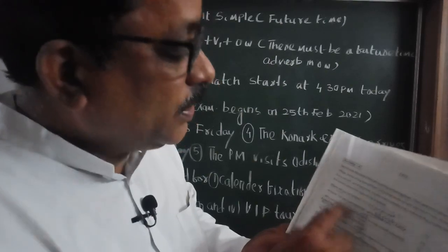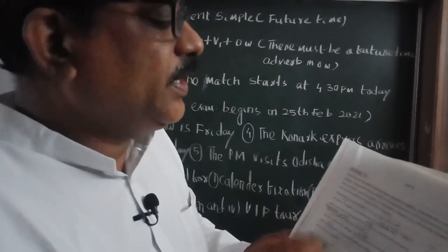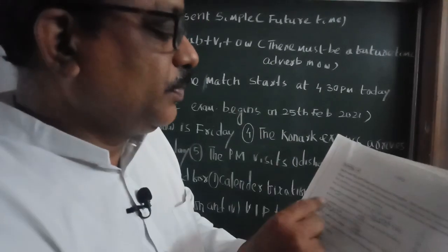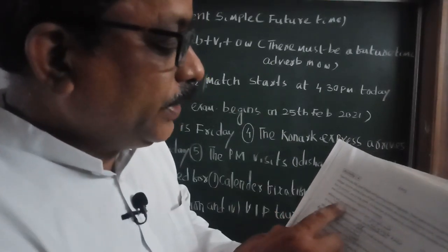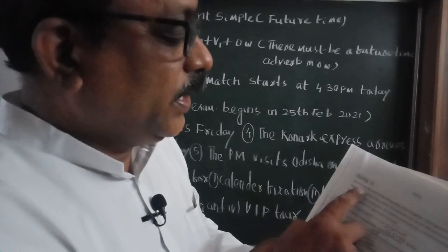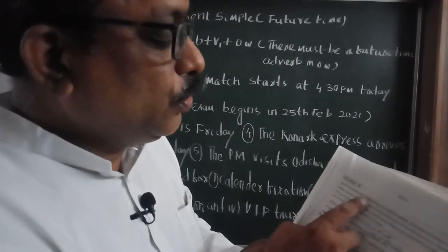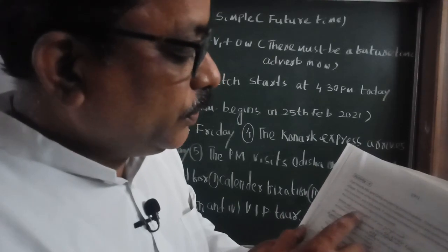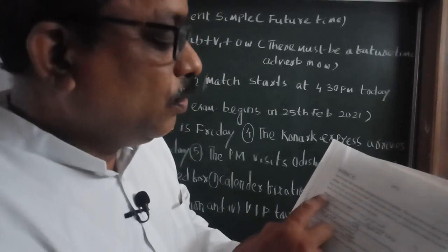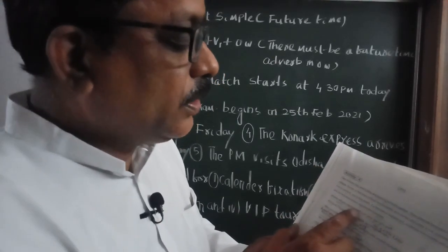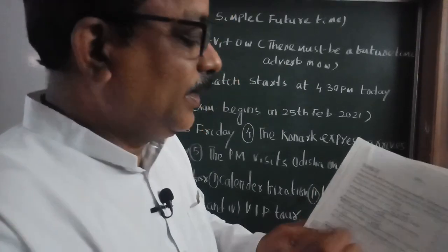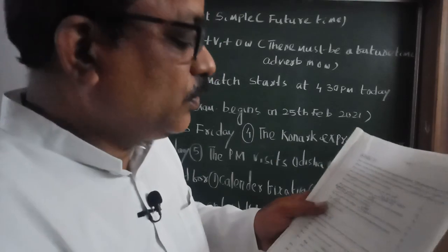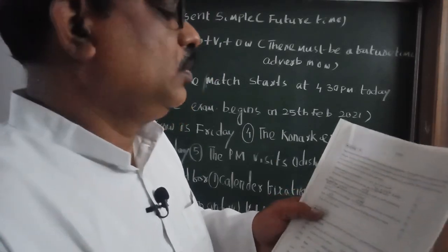This activity, activity 4 of page 11, is also based on will, shall and be going to. For example, here, where will we eat tonight? It is the conversation between Nilu and Chinnu. They have planned already. So, in place of where will you eat tonight, you have to write where are you going to eat tonight. Like this, you have to do the others. I will give you the answers tomorrow.